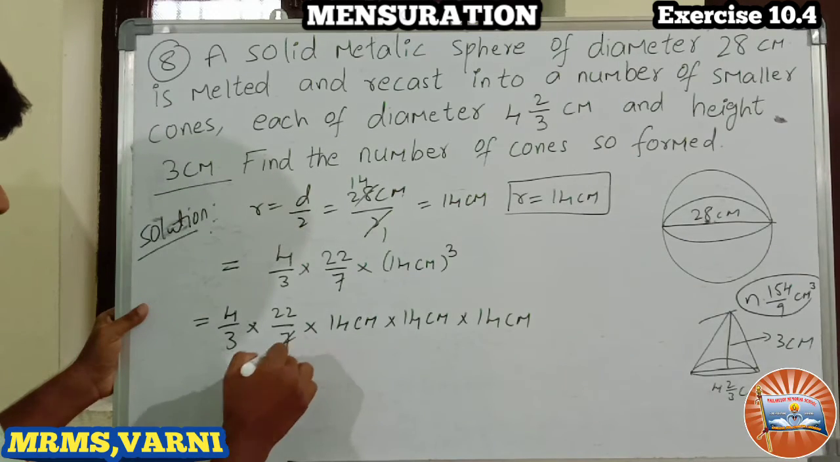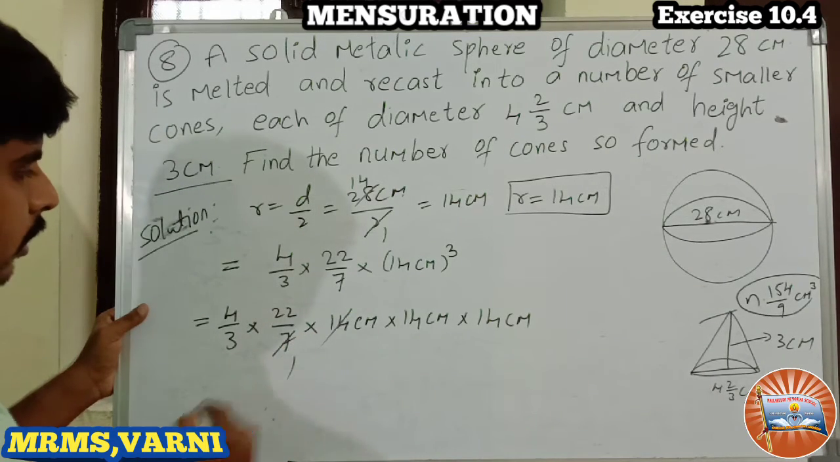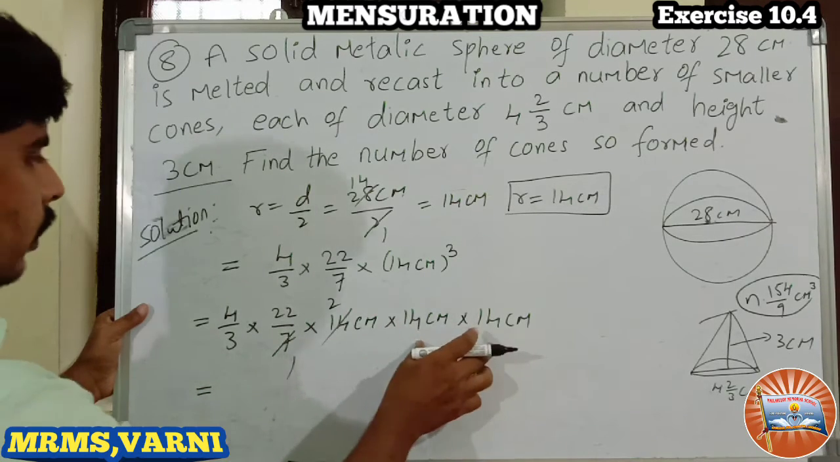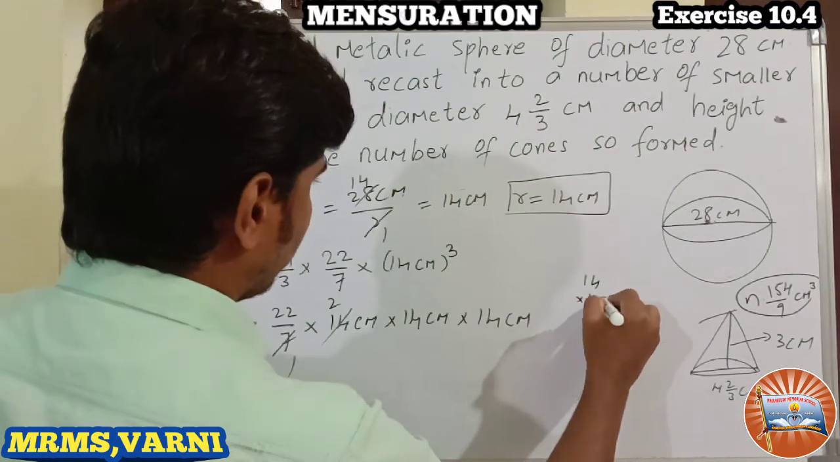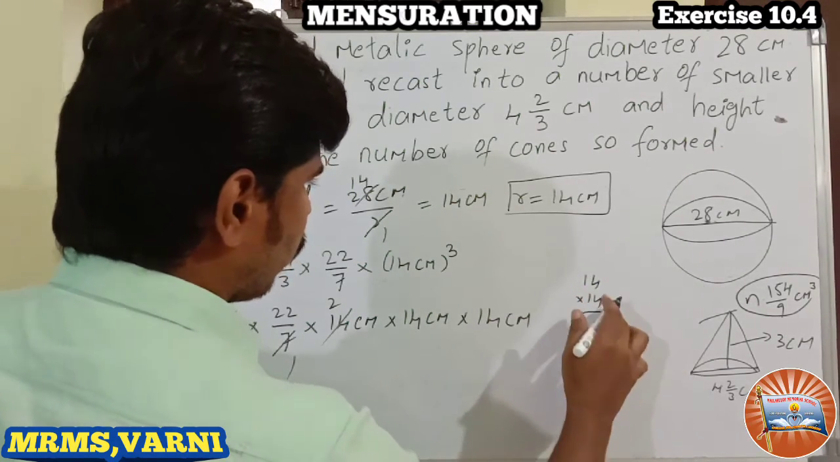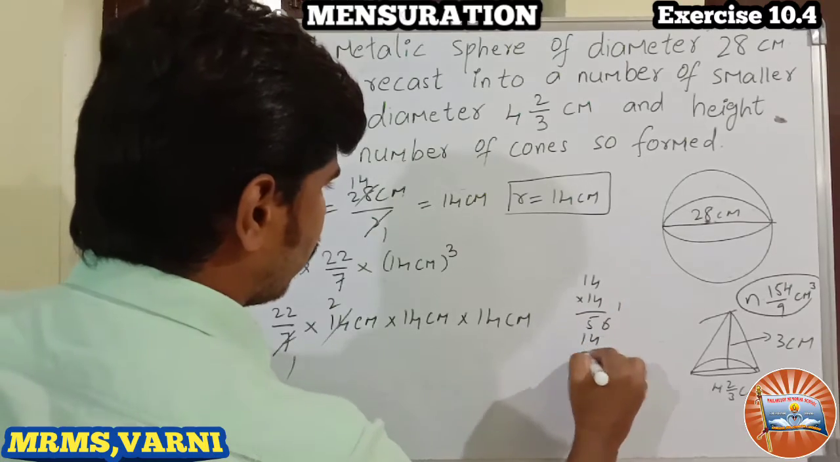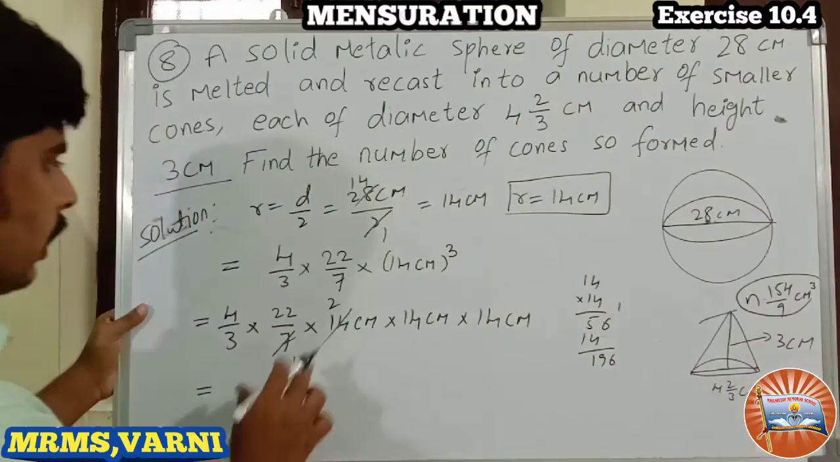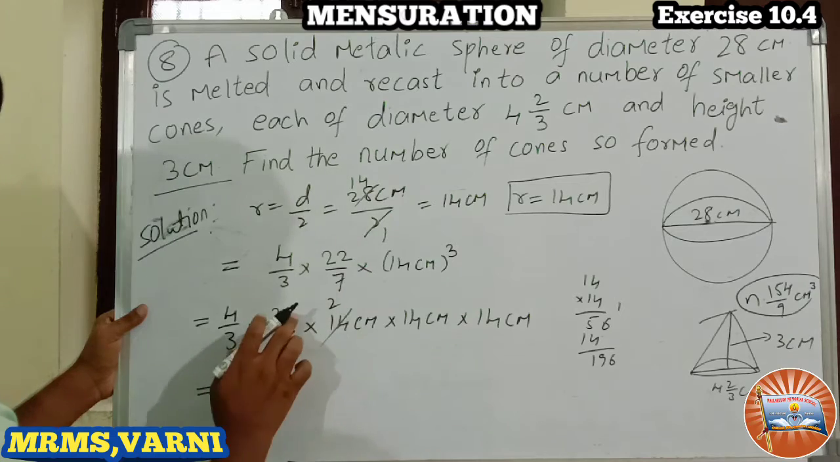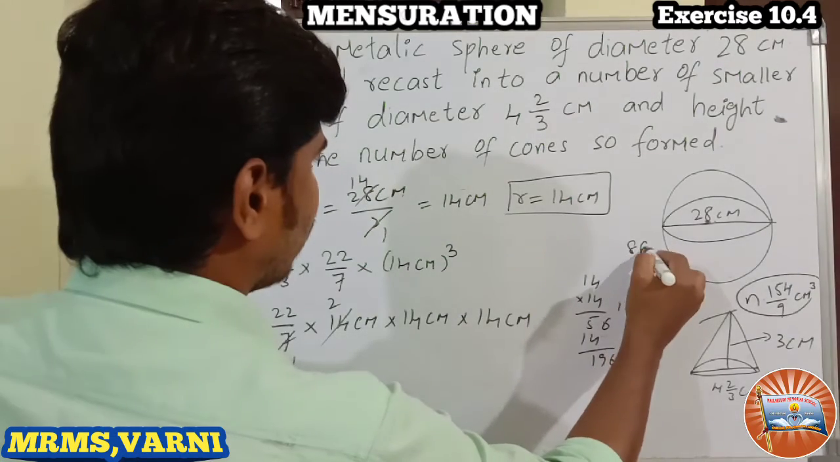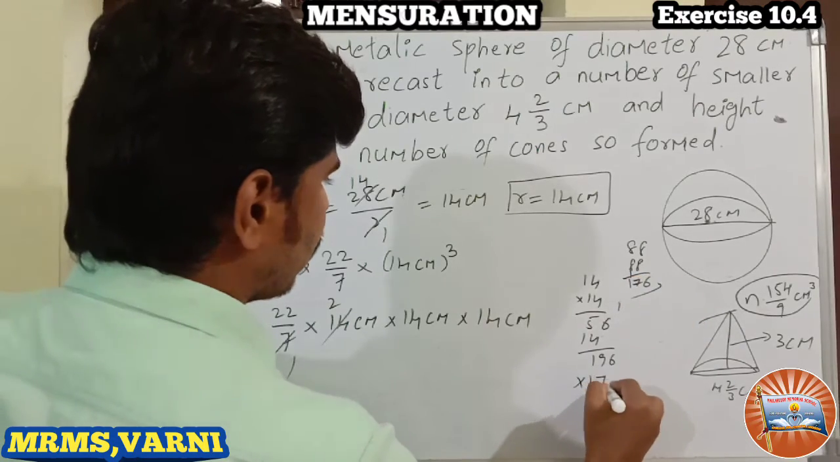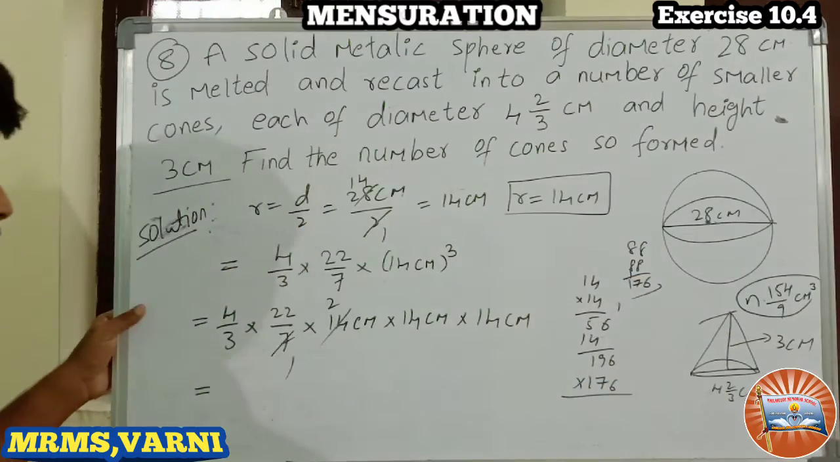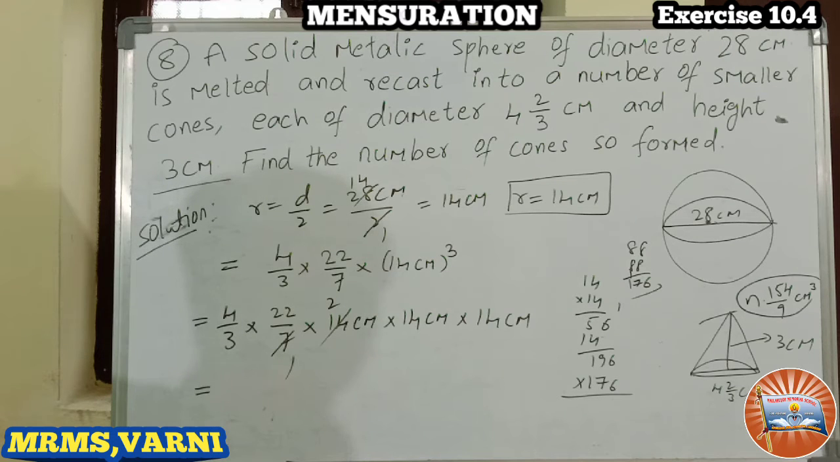So 7 ones are 7, 7 2s are 14. Okay, what is the remaining? 14 into 14, I think 14 square. So 14 square is nothing but 196. 4 4s are 16, 4 1s are 4, 5, it is 14, 6 9, 196. Into this becomes 88 into 2. So 88 into 2 means 16, 1, 16, 7, 176. So 176. We have to multiply with 196 and 176. Is it clear?